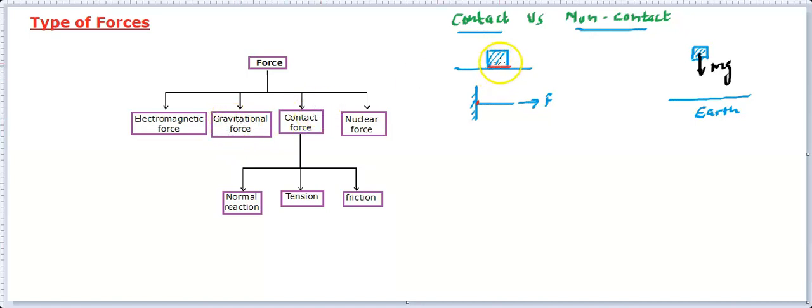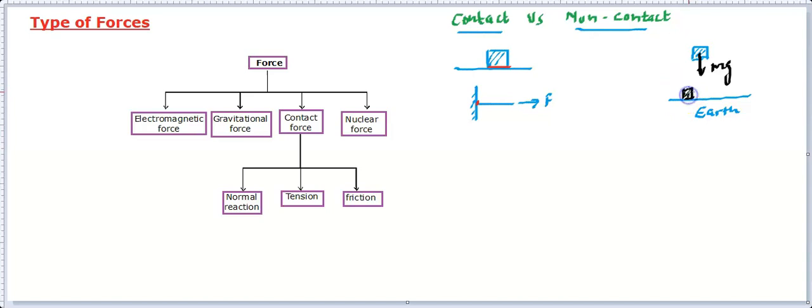Now you should not get confused when I said that this block is going to push the ground and the ground is going to push this block. This pushing force from the ground is because of this contact. That is not the gravitational. Gravitational force is always pulling. That means Earth pulls all objects towards it. And for the object to be pulled, the object may or may not be in contact with the Earth.